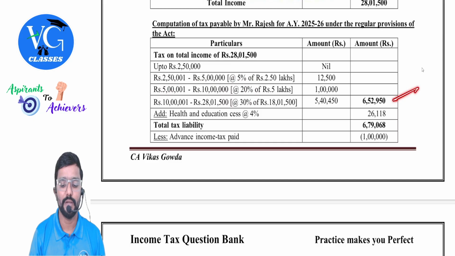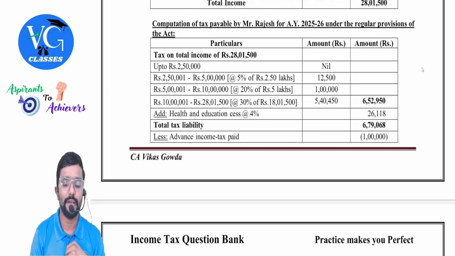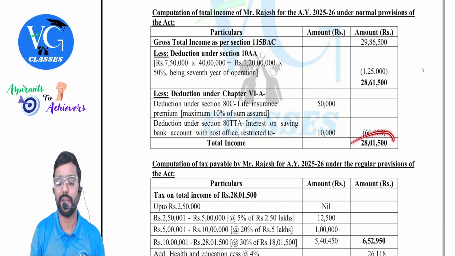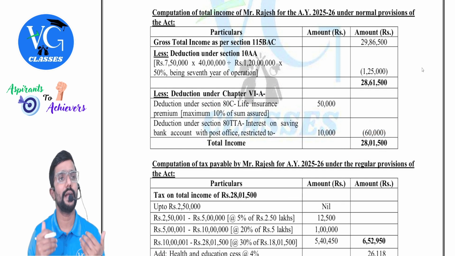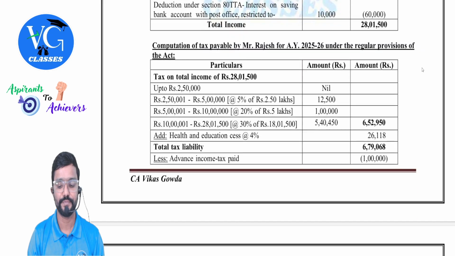Okay, sir. You will get gross tax liability 6 lakh 52,950. Add 4% cess. No surcharge, no rebate. No surcharge, no rebate because total income is less than 50 lakh, and no rebate. Why, sir? Because total income is more than 5 lakh.